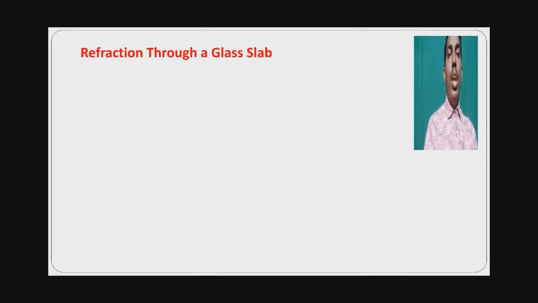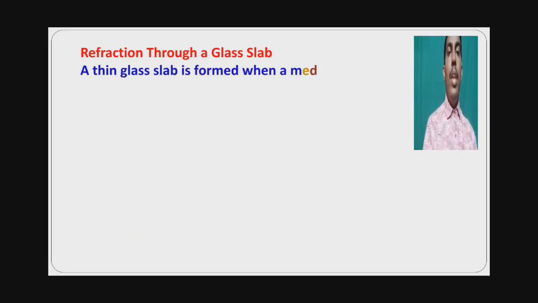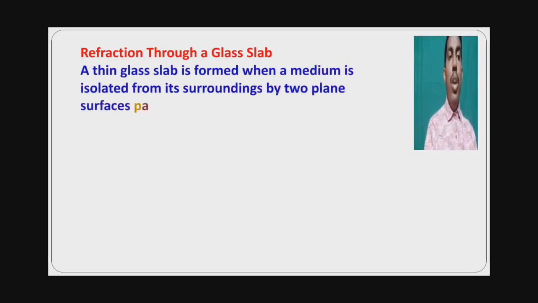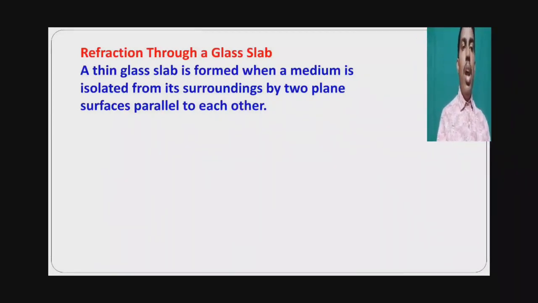Refraction through a glass slab. A thin glass slab is formed when a medium is isolated from its surroundings by two plane surfaces parallel to each other. Here the thin glass slab contains two plane surfaces parallel to each other. Its surrounding medium may be other than glass.